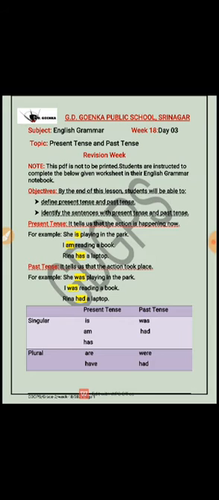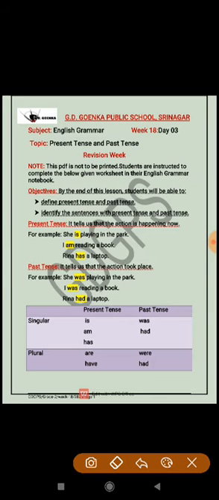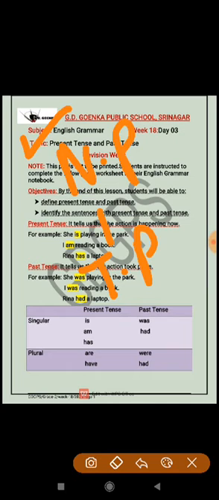Today is the third day of our revision and today we will be talking about linking verbs with respect to present and past tense. So what are linking verbs? Linking verbs are those verbs that link the naming part of the sentence with the telling part of the sentence. Some examples are is, am, has, was, had, etc.